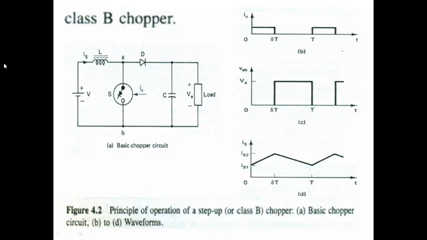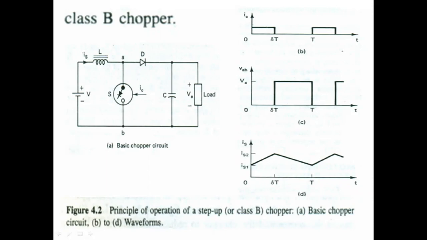Next, the Class B chopper. You are seeing the basic chopper circuit of the Class B chopper, and these are the waveforms showing its principle of operation. Class A is called step down, so obviously Class B is called a step up chopper, or it can also be called a boost type DC to DC converter. Here we are showing the circuit diagram and waveforms.